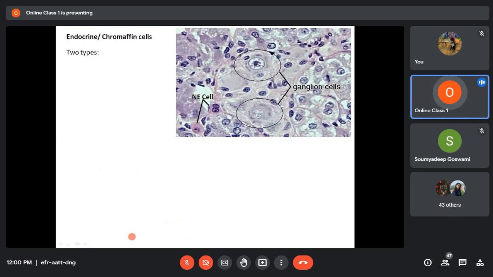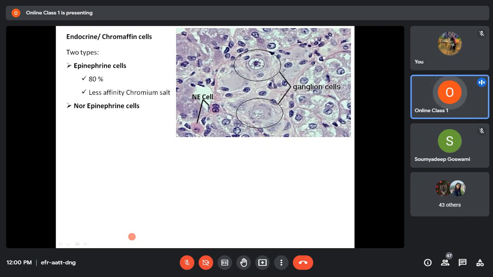Now, the chromaffin cells or the endocrine cells of the adrenal medulla are of two types. That classification is based on the type of secretion, what they are secreting. So based on the type of secretion, the chromaffin cells of the adrenal medulla are of two types, namely epinephrine cells and norepinephrine cells. Epinephrine and norepinephrine are both neurotransmitters. Some of the chromaffin cells will secrete epinephrine and some will secrete norepinephrine. So based on that, they are divided into epinephrine cells and norepinephrine cells.